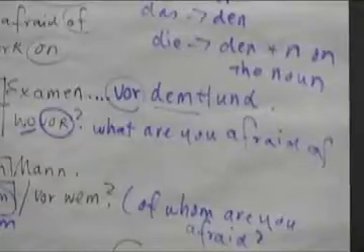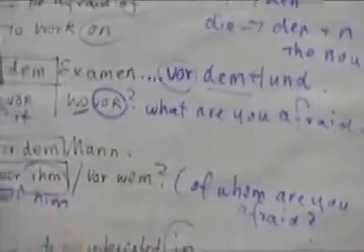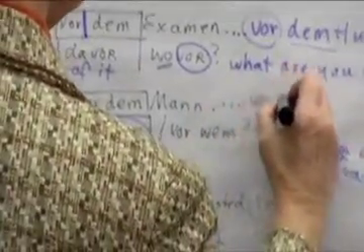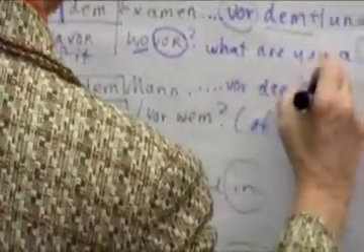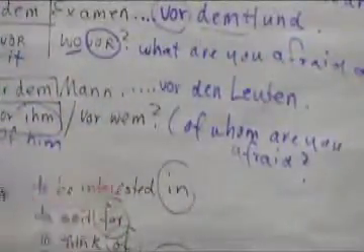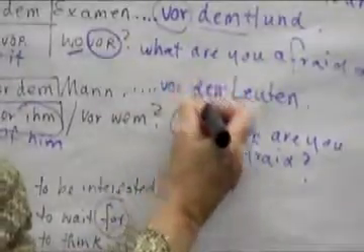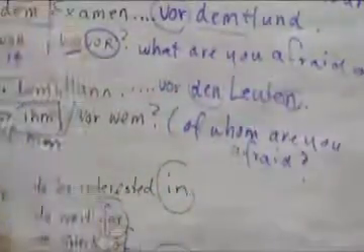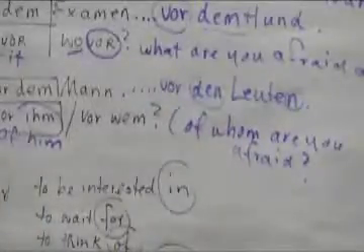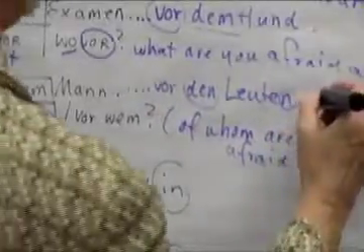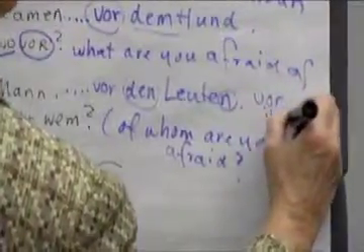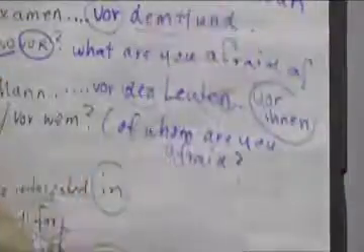Alright, or let's do another example here. You're afraid of the people, for example. Ich habe Angst vor den Leuten. And here it's a dative plural. So die Leute changes to den and Leute adds an N. Ich habe Angst vor den Leuten. And if you say I'm afraid of them, how would you say that? Ich habe Angst vor, and the dative plural would be ihnen. Ich habe Angst vor ihnen.